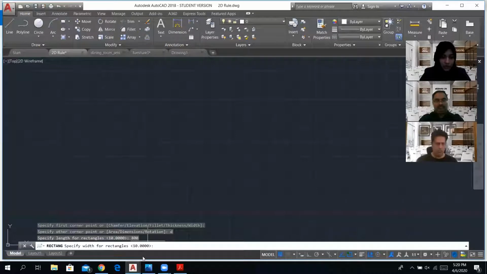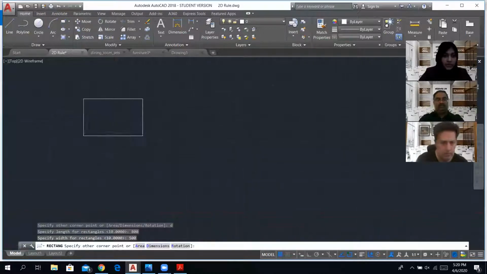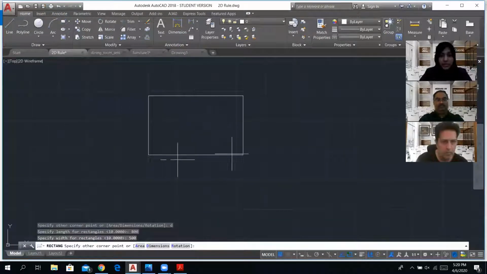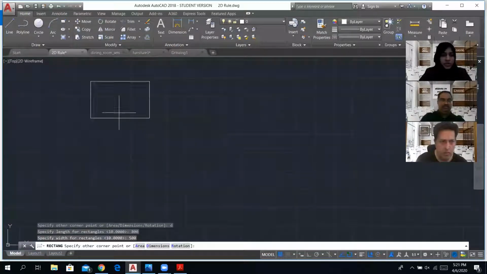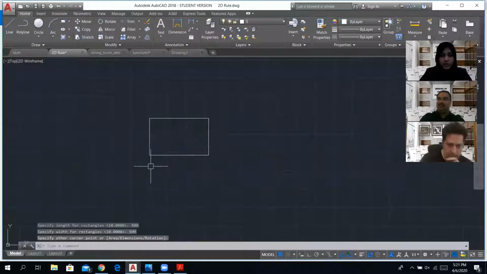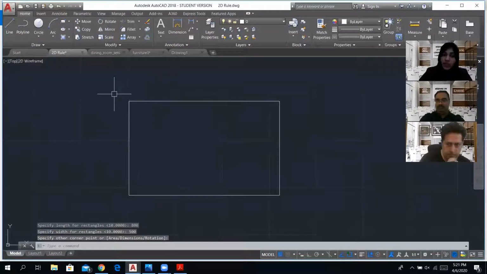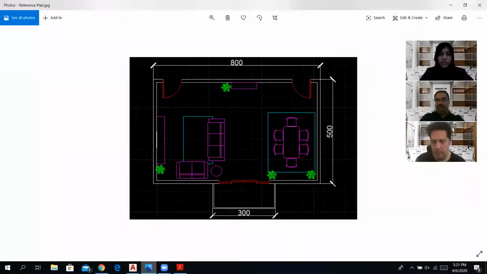Please keep watching the command bar. It's telling me to specify the width for the rectangle. I'm going to type in 500. Right, so I've got a rectangle that's 800 by 500. This is an option for me to specify the corner point. I'm just going to click anywhere. Now let's see what's next.